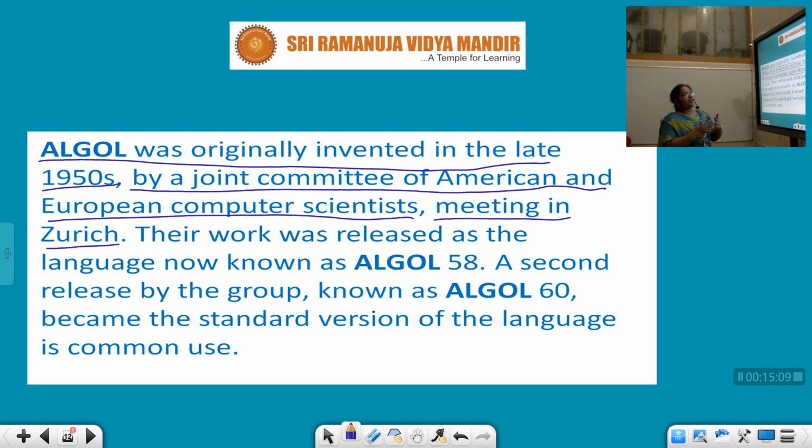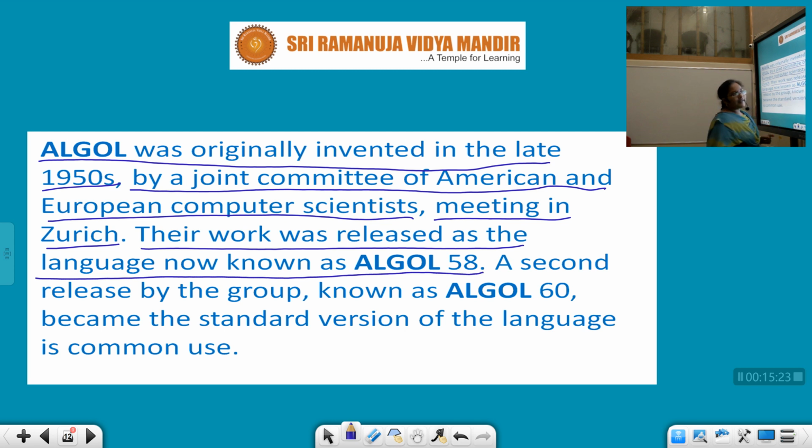After the combination of these American and European computer scientists meeting in Zurich, they developed this ALGOL. Their work was released as the language now known as ALGOL 58. The second release by the group was known as ALGOL 60; they developed ALGOL 58 again and gave it as ALGOL 60.